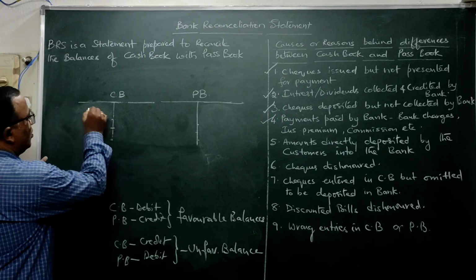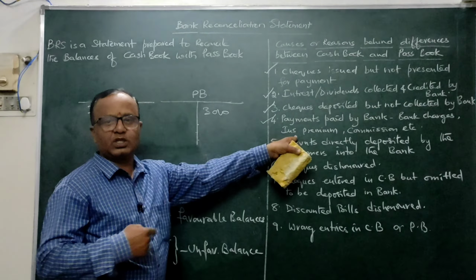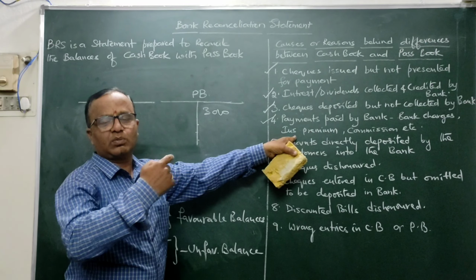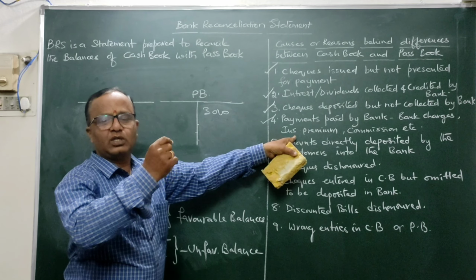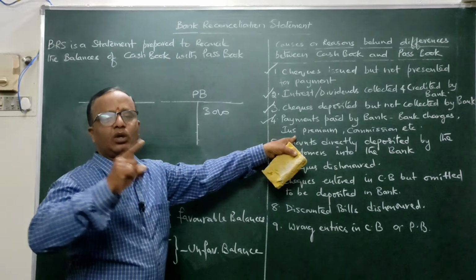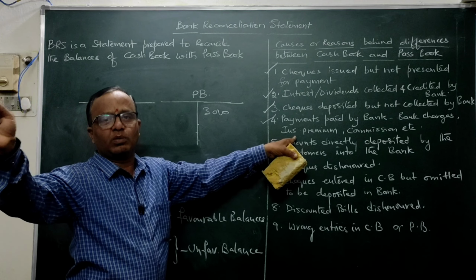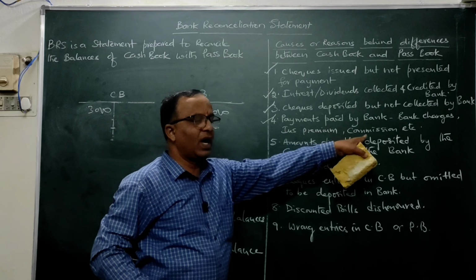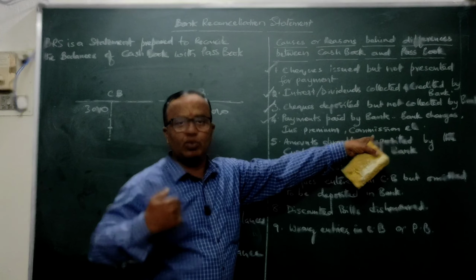Insurance premium, normally upon standing instruction by the customer. When we give a standing instruction, it means an instruction in writing to the banker, saying that on my life insurance policy, pay the premium from my account every year on so and so date. So the banker will be paying that premium on your behalf. Similarly, the banker may pay any commission on your behalf.